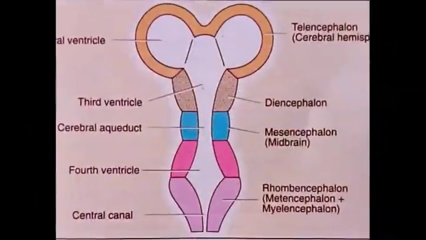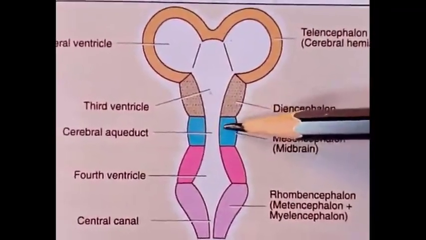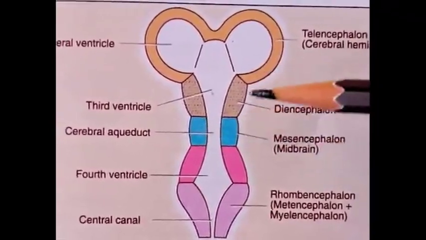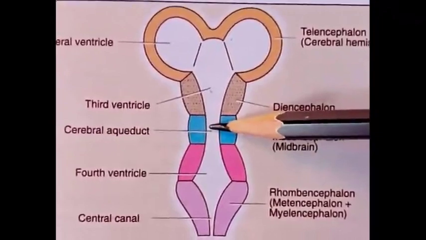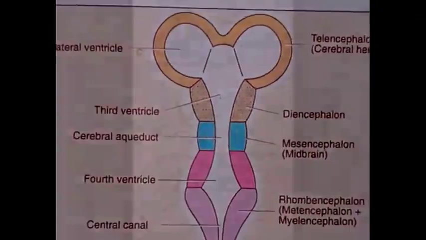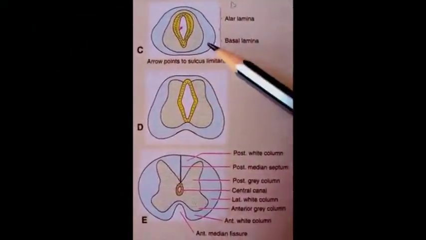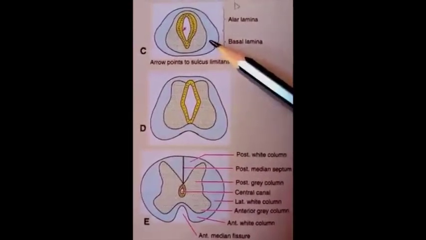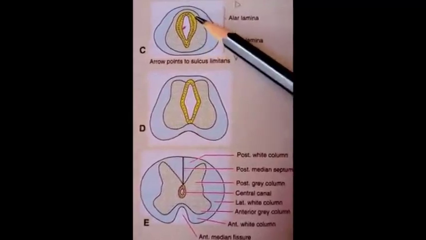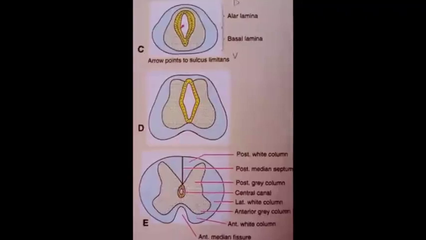Next comes the development of the midbrain. The midbrain develops from the mesencephalon, and the cavity of the mesencephalon remains narrow and forms the cerebral aqueduct. The internal structure of the developing midbrain resembles that of the spinal cord, meaning the lateral wall has the basal lamina lying ventrally and the alar lamina dorsally, separated by the sulcus limitans.